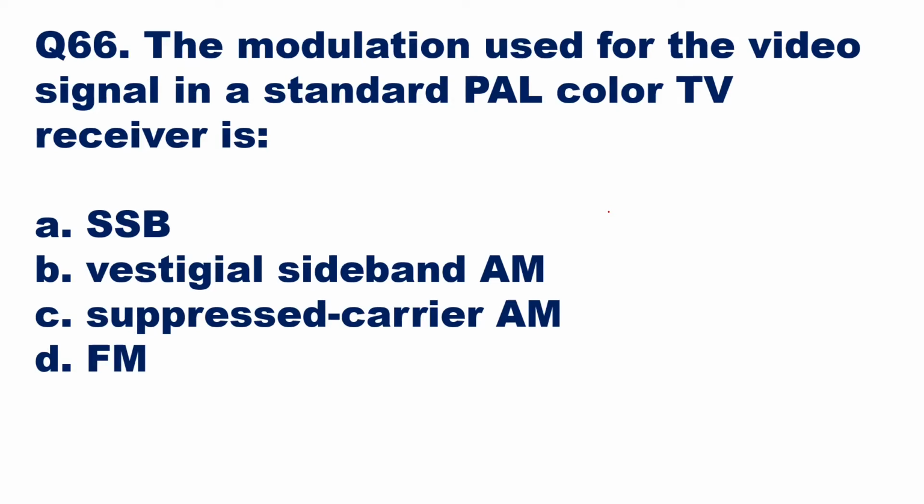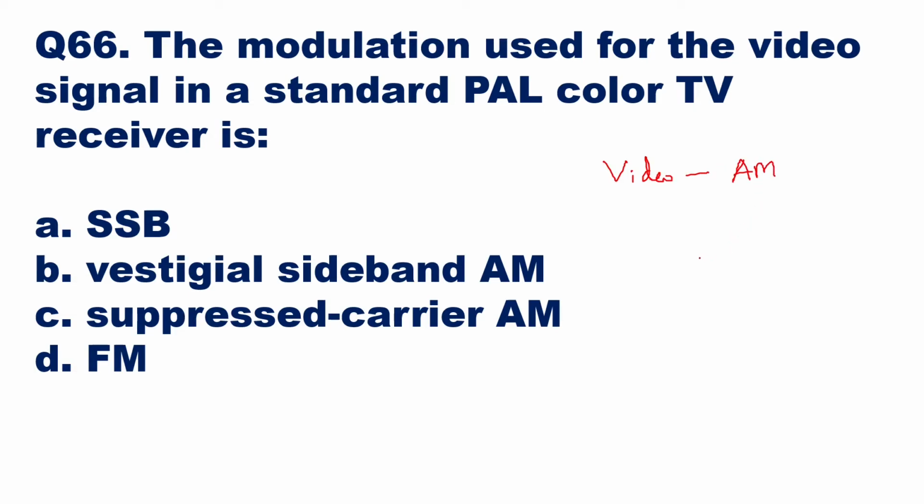The modulation used for the video signal in a standard PAL color TV receiver is what? Now we know that in TV, the video is sent using amplitude modulation.